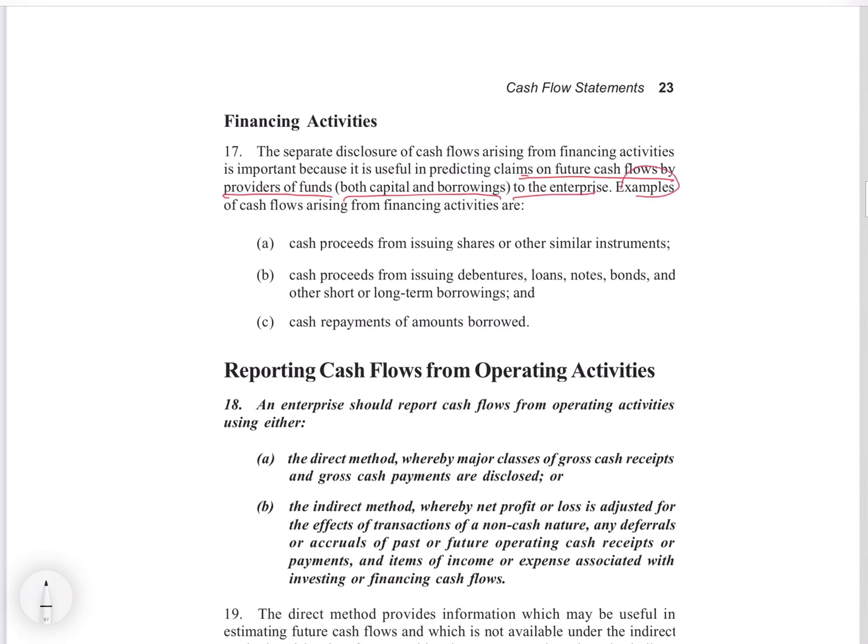So they have listed the examples like issuing shares, issuing of debentures, repayments, even dividend payments on shares. Like when we issue shares, we have to give them part of the profits, because we have borrowed money from them and that we have invested in the business. We have to share some profits with them and we share it in the form of dividends. So dividends become part of your financing activity.